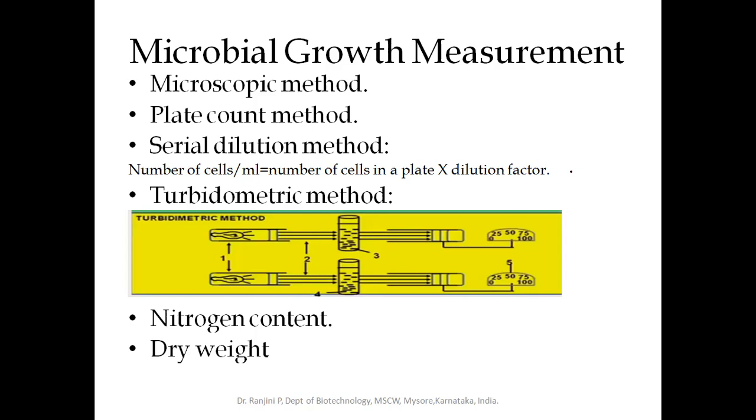After the microorganism is grown, the suspension will be centrifuged at 4 degrees centigrade, and now the cells will pellet at the bottom, whereas the suspension will be in the supernatant. Then decant the supernatant, take the pellet, and this pellet will be dried, powdered, and weighed. So these are the different methods where we can measure the growth of the microorganisms.